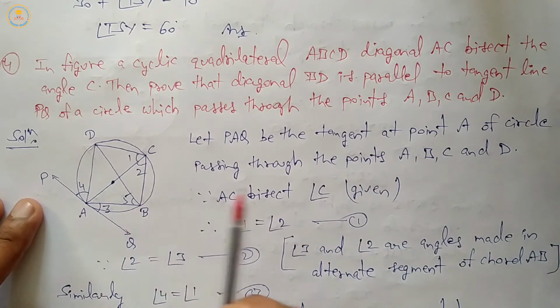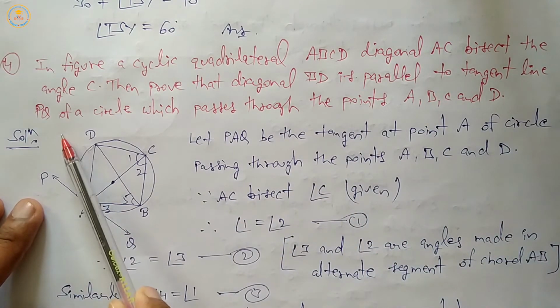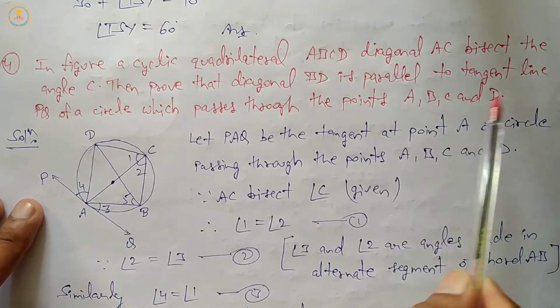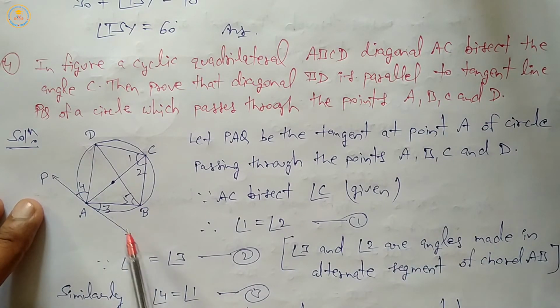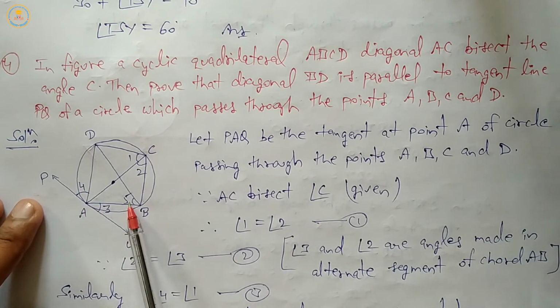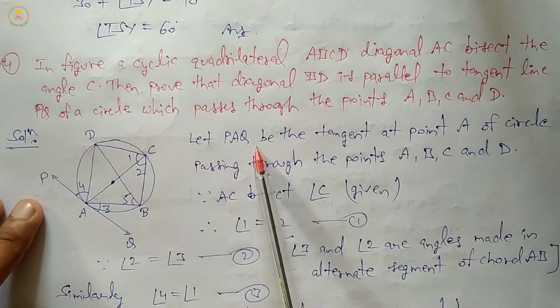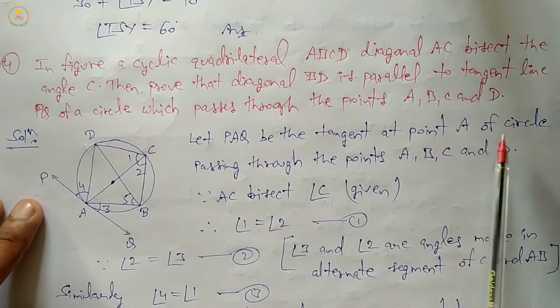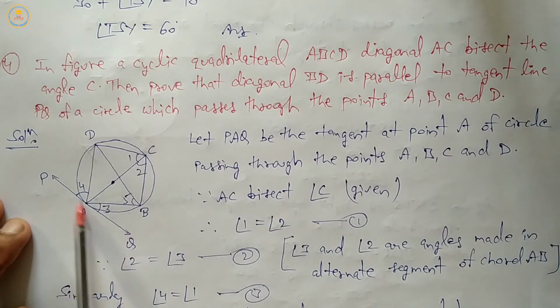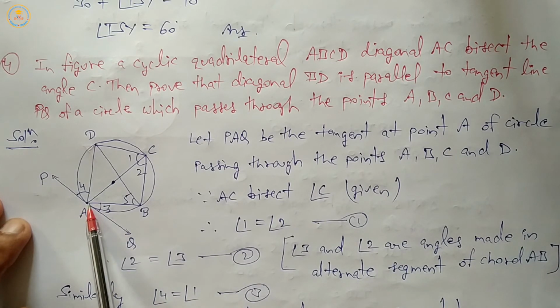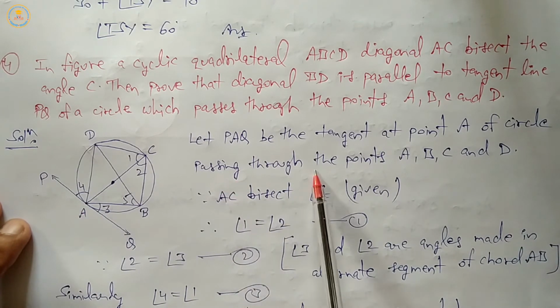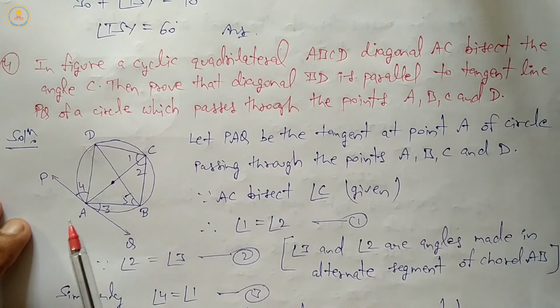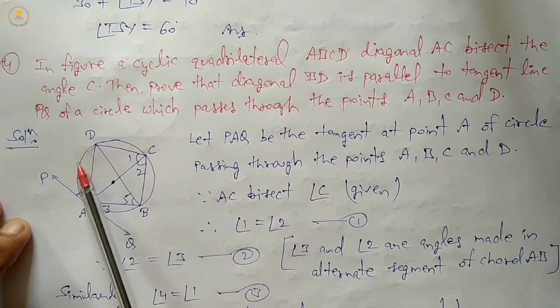Now, PQ is a circle which passes through the points A, B, C and D. Therefore, angle 1, angle 2, and here angle 3 and angle 4. Here mention angle 5. Let PAQ be the tangent at point A of the circle, passing through the points A, B, C and D.